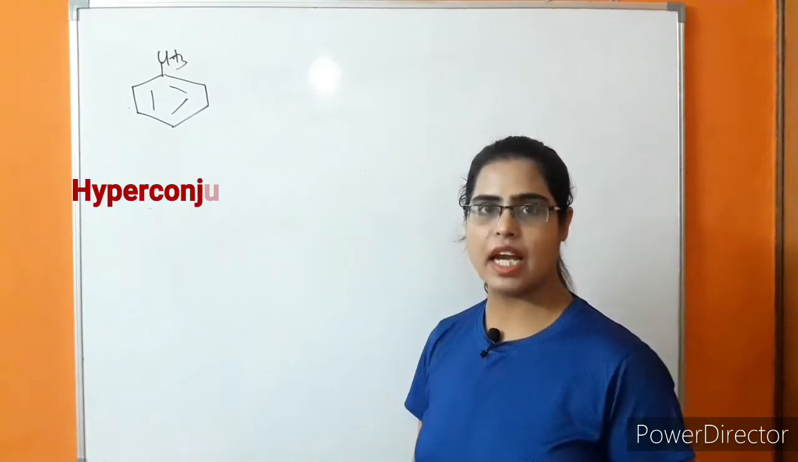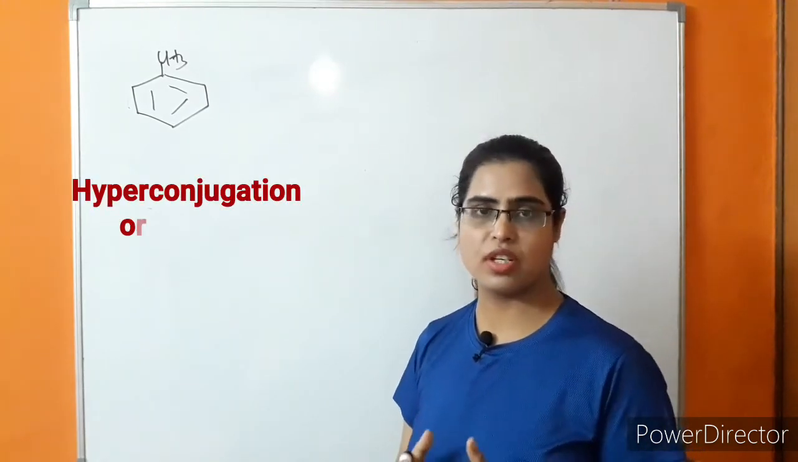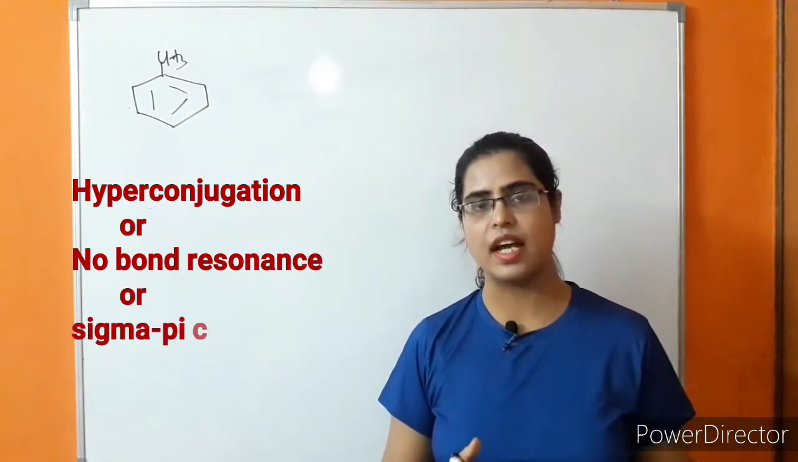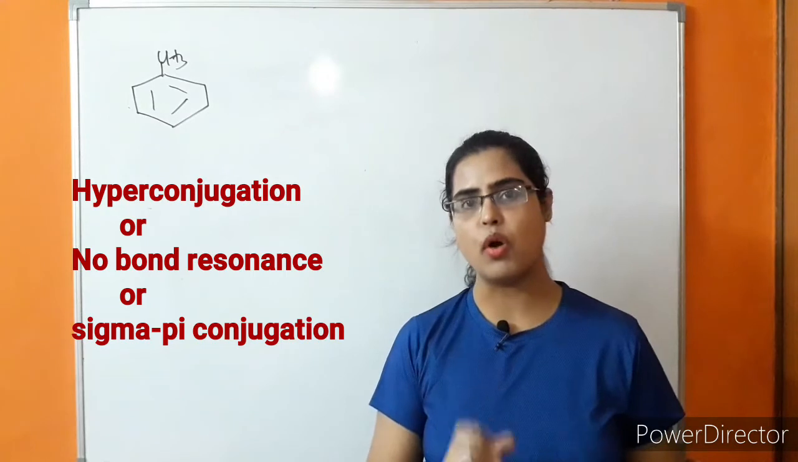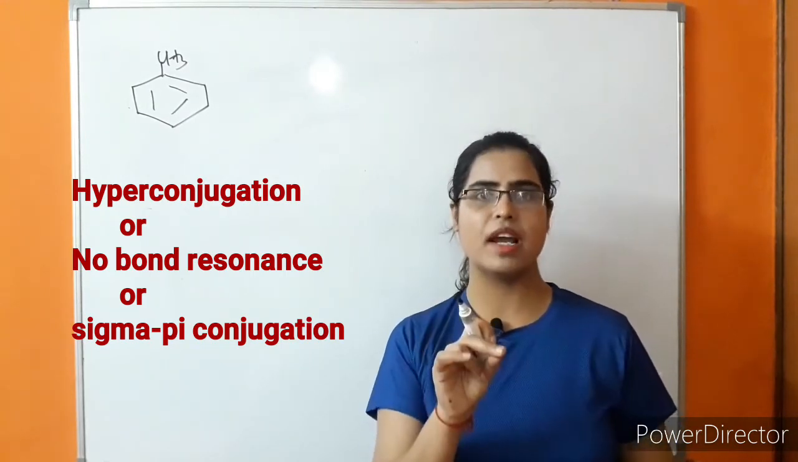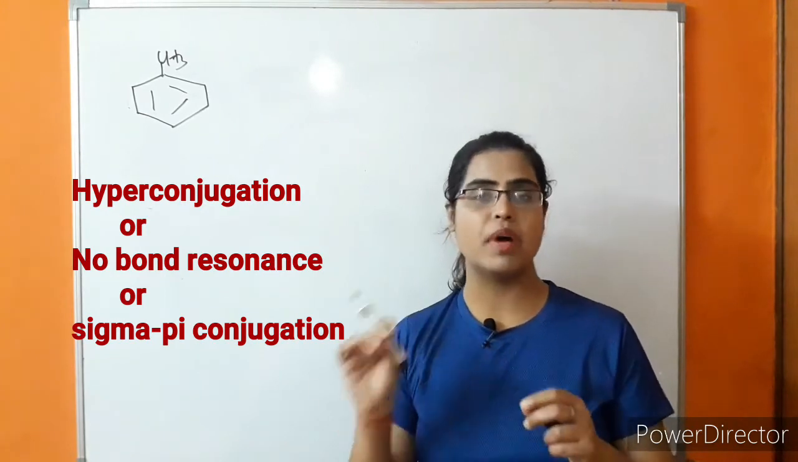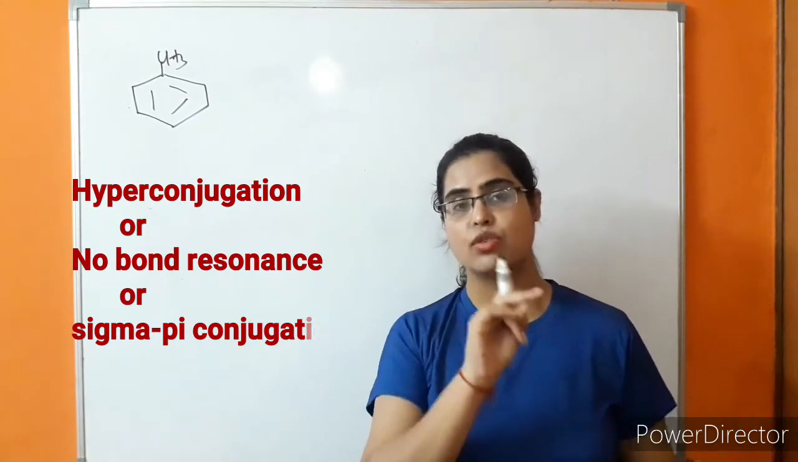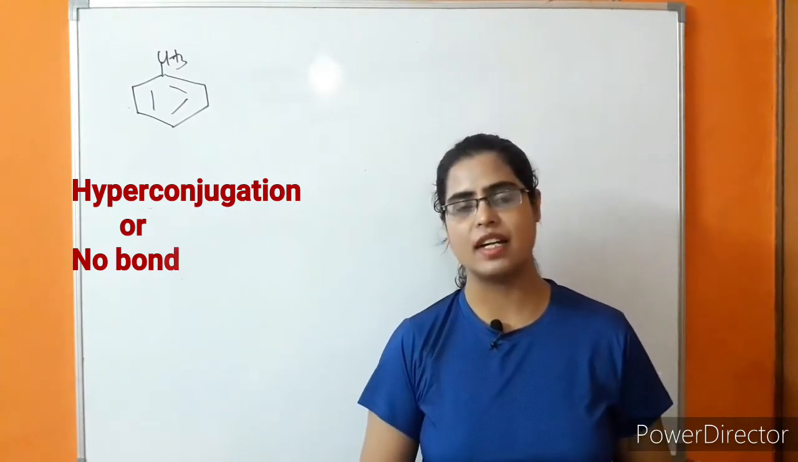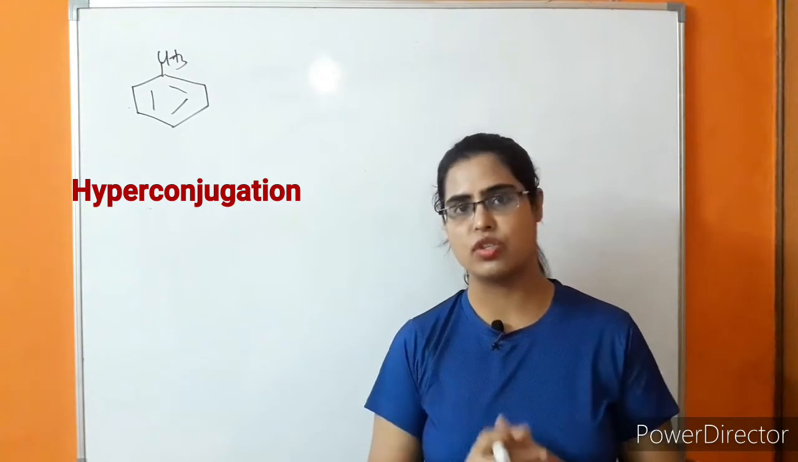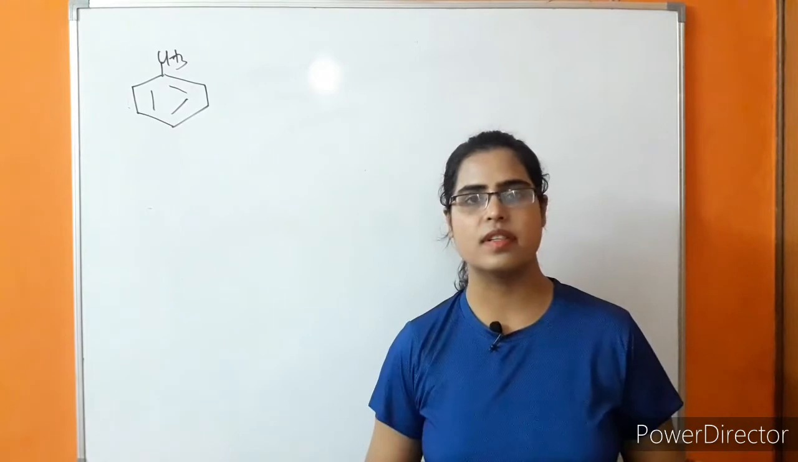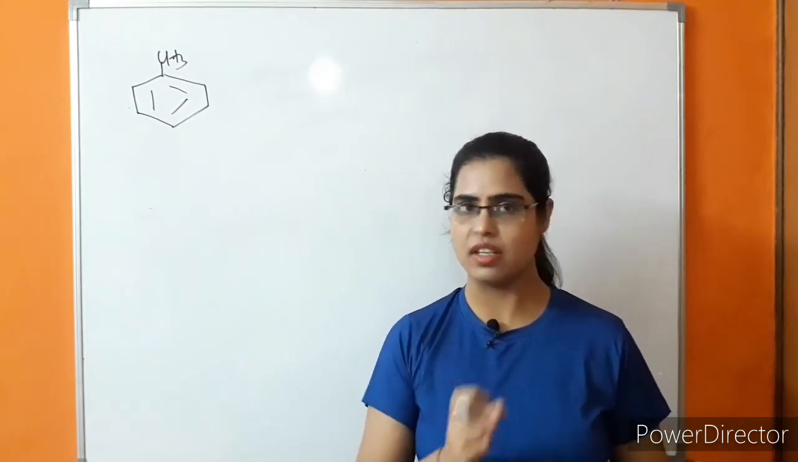In the case of alkyl groups, hyperconjugation is taking place. We know what hyperconjugation is; we have earlier studied hyperconjugation. This is no bond resonance. In this case, there is a conjugation of sigma electrons of the hydrogen and pi electrons of the benzene ring. So there is a sigma-pi conjugation taking place. Because of that, there is no bond resonance, which is known as hyperconjugation. Because of this, the electron density at ortho and para position is increasing.